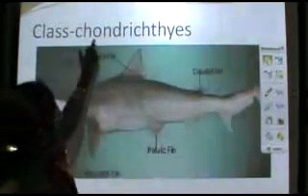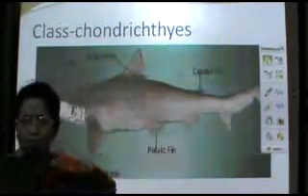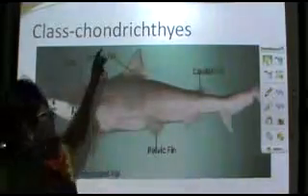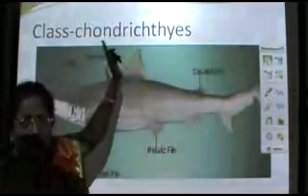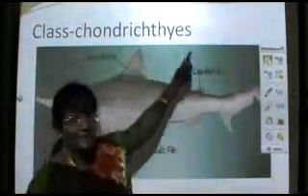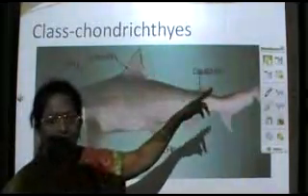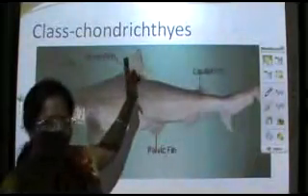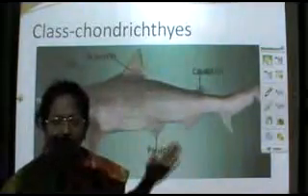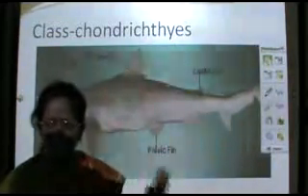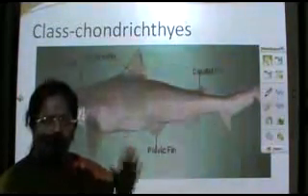Now, what do you understand by chondrin? You already studied in animal tissues that chondrin refers to cartilage, and ichthys is a fish. So, Chondrichthyes indicates that this particular class includes only the cartilaginous fishes found exclusively in marine waters.